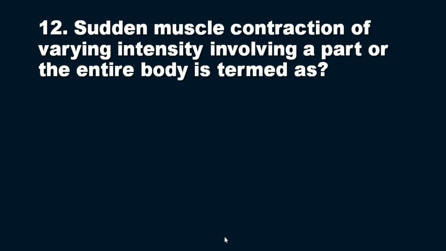The question: sudden muscle contraction of varying intensity involving a part or the entire body is termed as. So the question is regarding a type of muscle contraction in which it will be varying in intensity and it can involve a part or the entire body. So what is the term called?